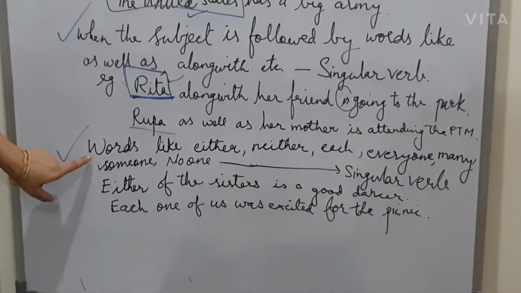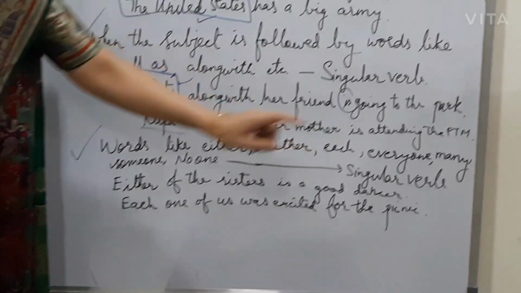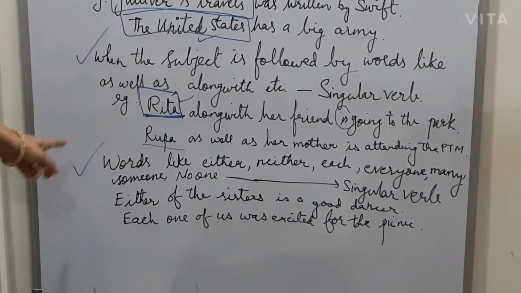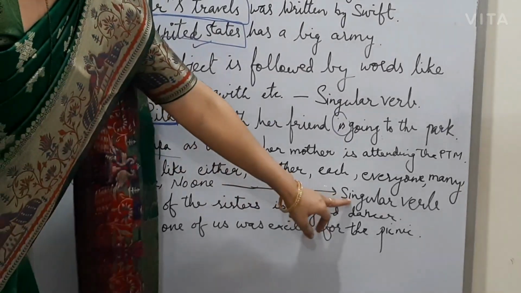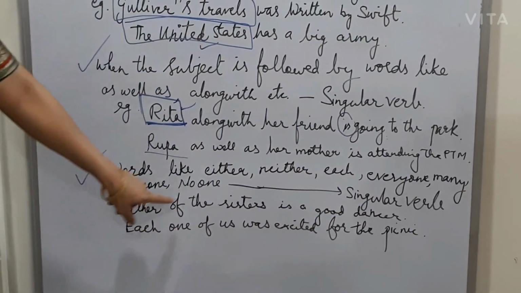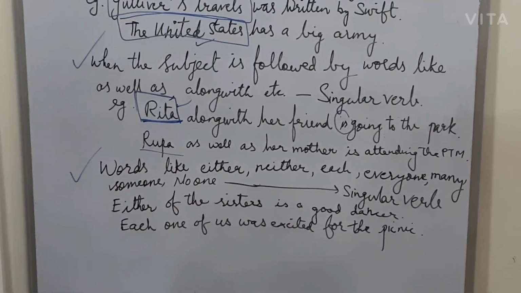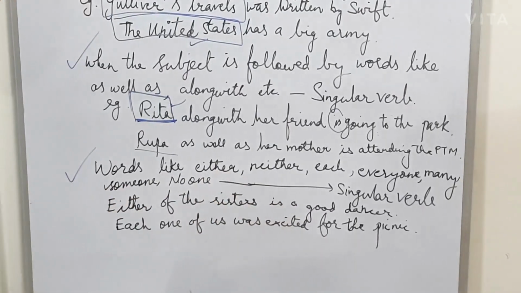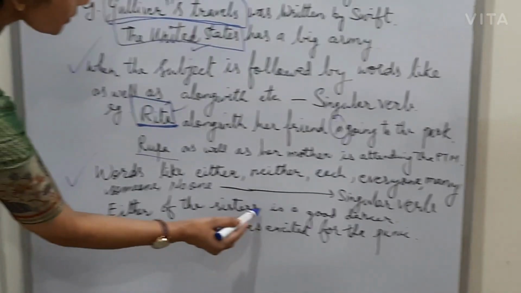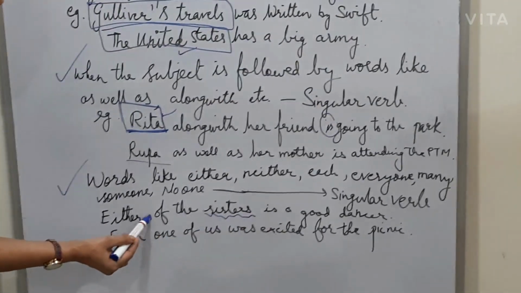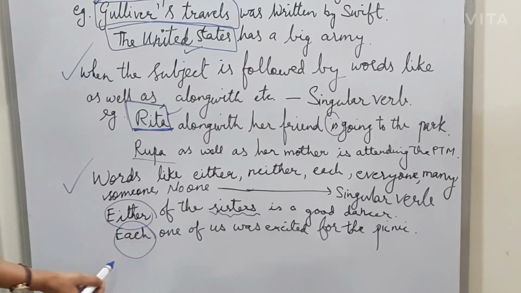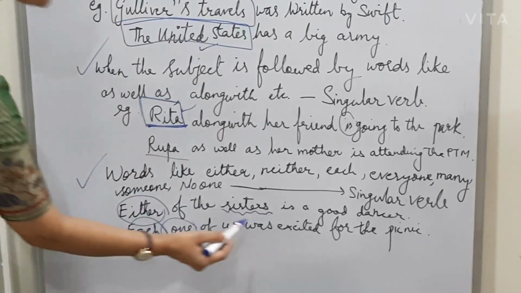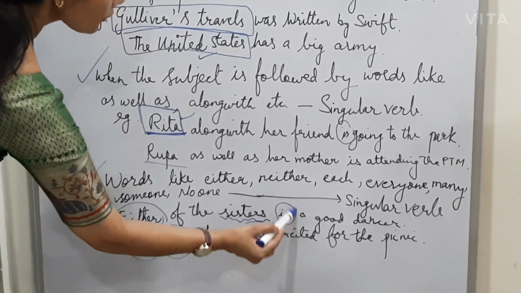Now the last one. Words like either, neither, each, everyone, many, someone, no one, all these words are followed by the singular verb. Either of the sisters is a good dancer. Each one of us was excited for the picnic. So here, either of the sisters, don't look at proximity here. See the singular verb, singular subject here: either, each one. This is singular, so that is why we have used the singular verb here.